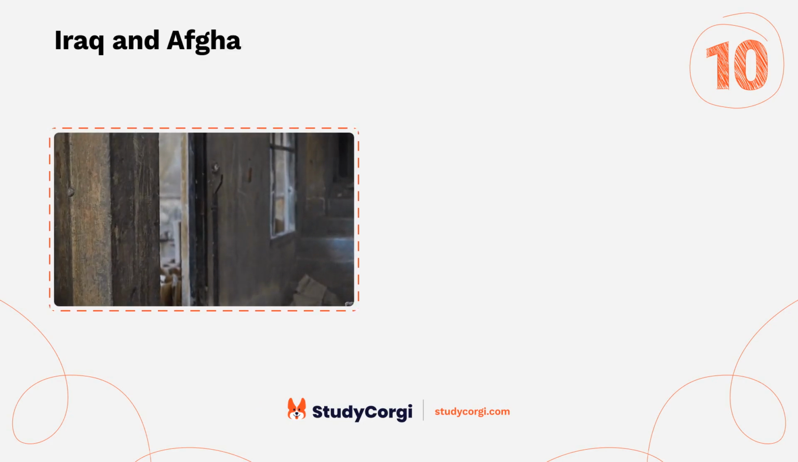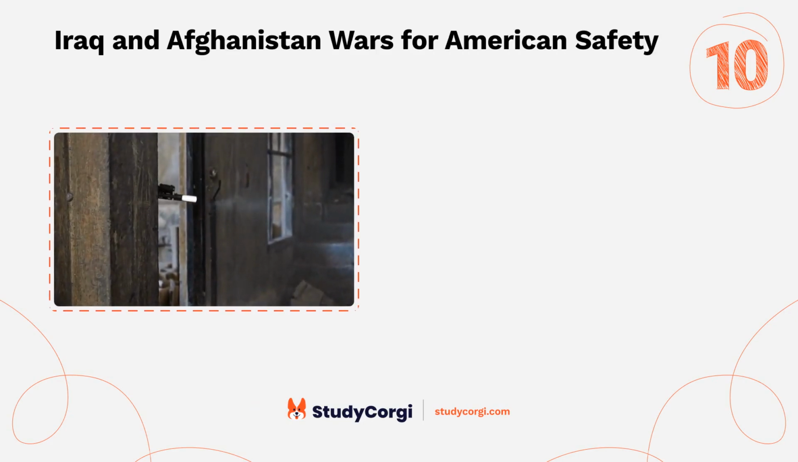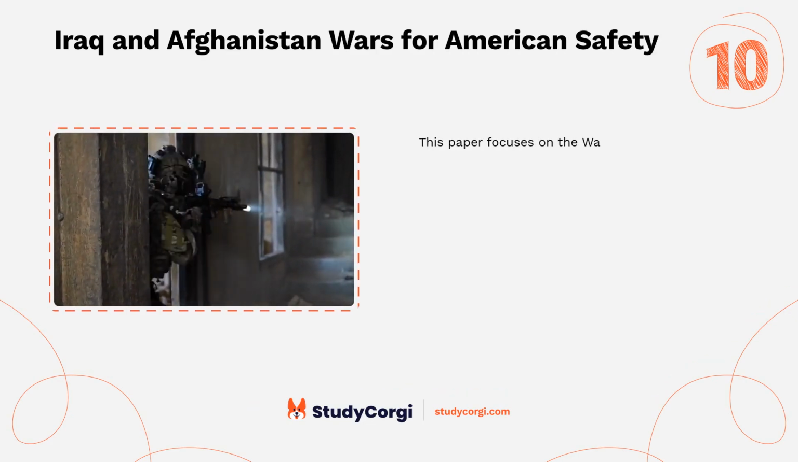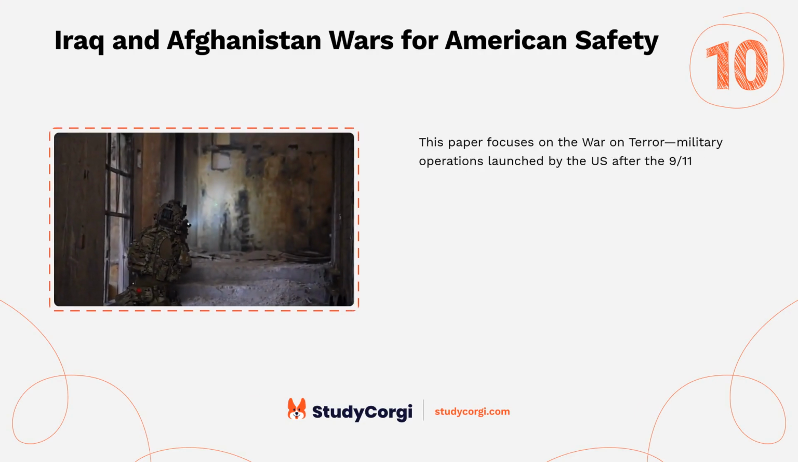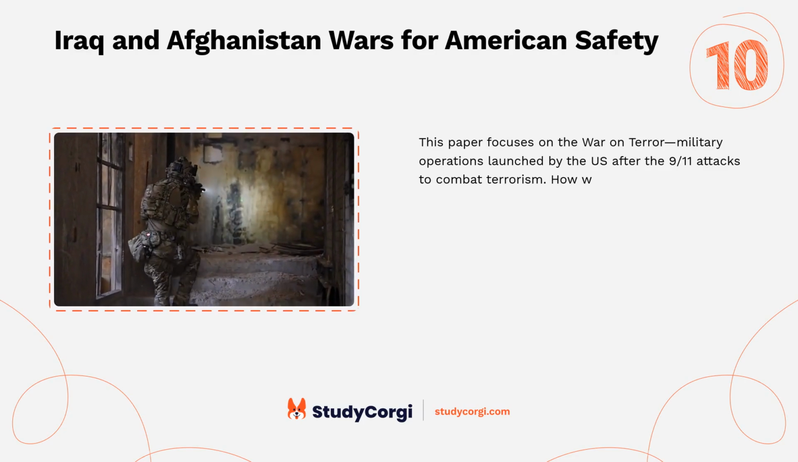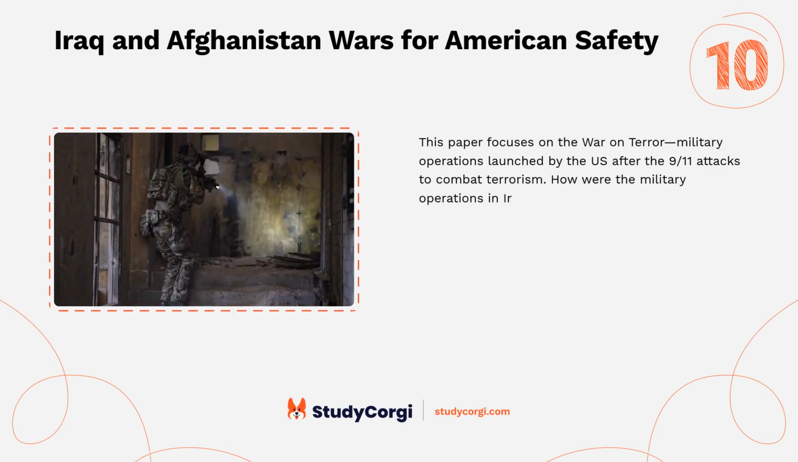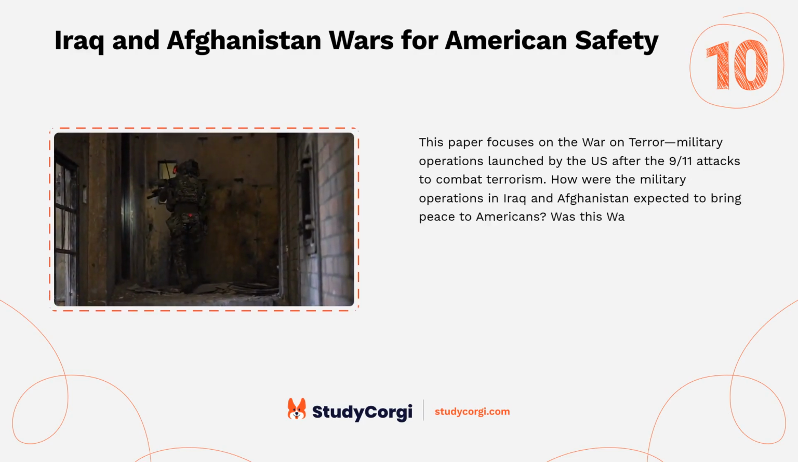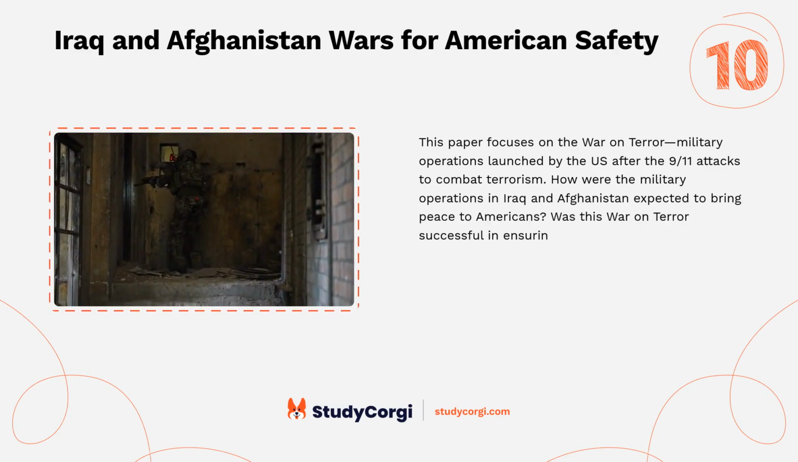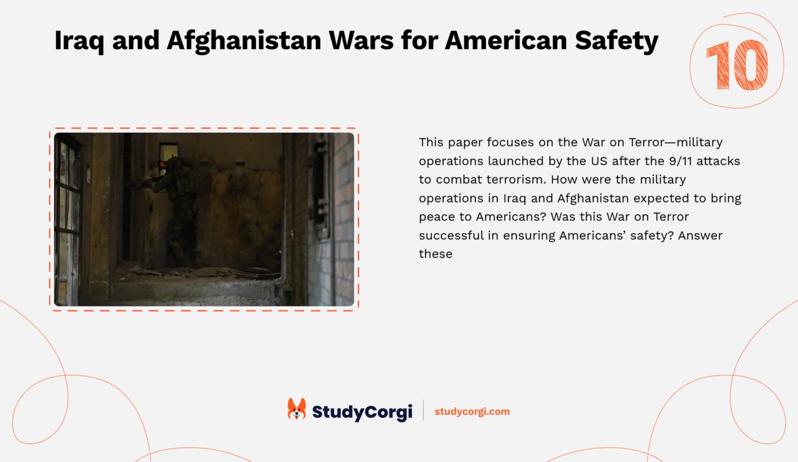Iraq and Afghanistan Wars for American Safety. This paper focuses on the War on Terror, military operations launched by the U.S. after the 9/11 attacks to combat terrorism. How were the military operations in Iraq and Afghanistan expected to bring peace to Americans? Was this war on terror successful in ensuring Americans' safety? Answer these questions in your paper.